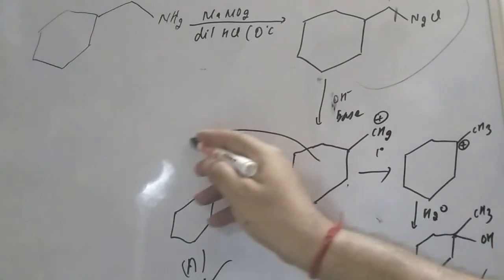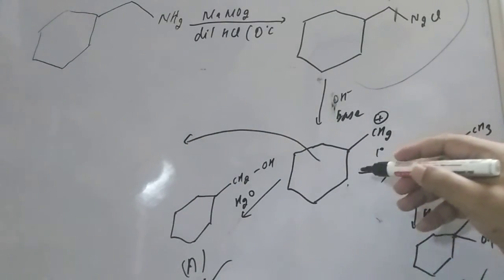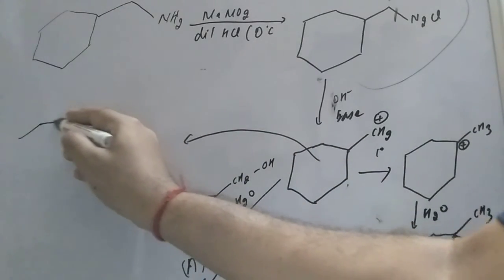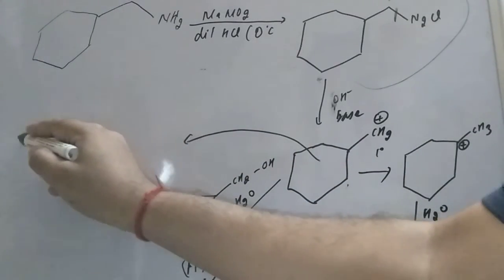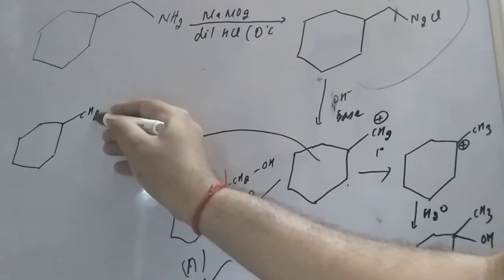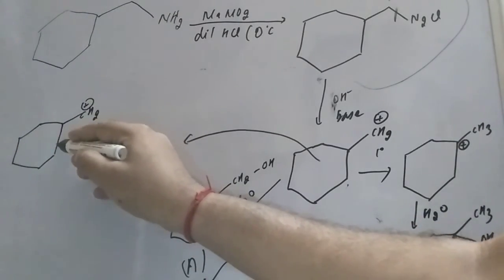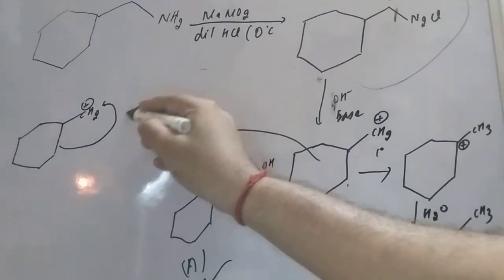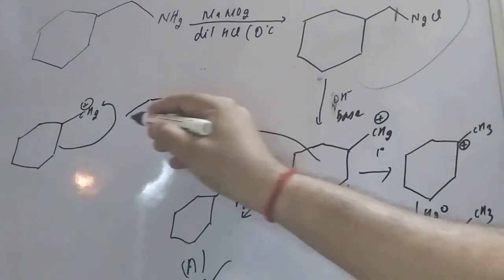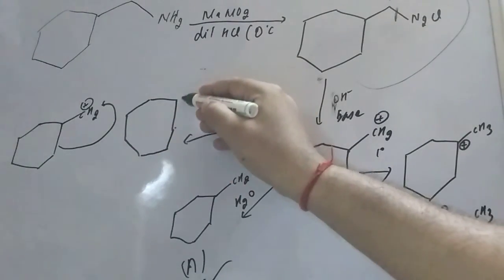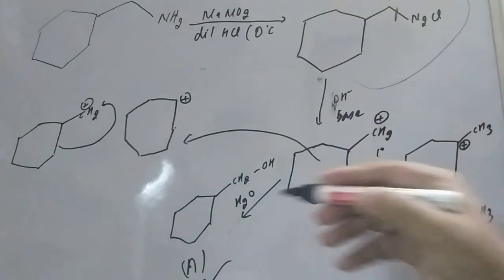Suppose you go for ring expansion, I will draw the same compound diagrammatically: here is the CH2 positive charge, and if it goes through ring expansion, it will give the 7-member ring like this, and here is the positive charge.